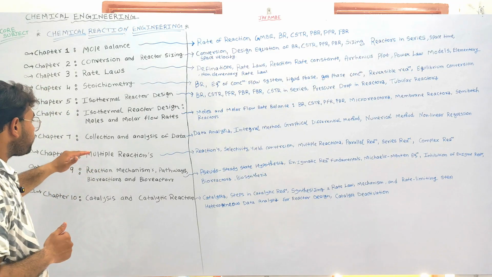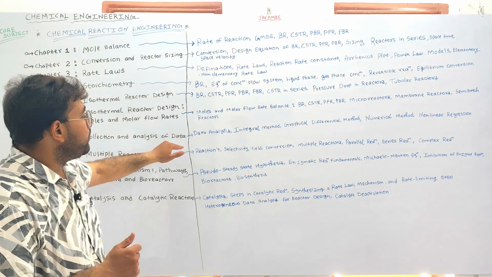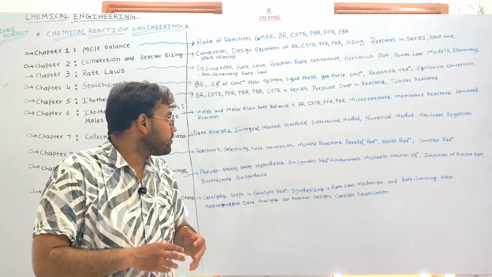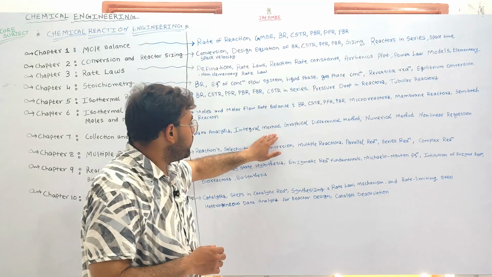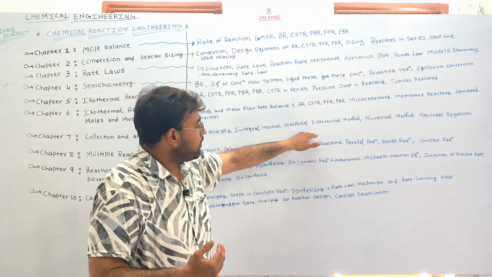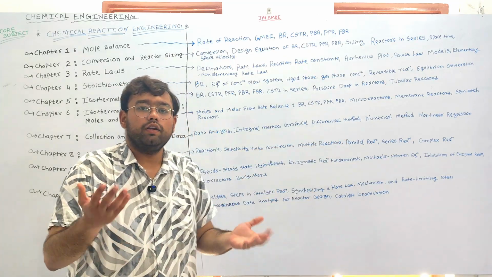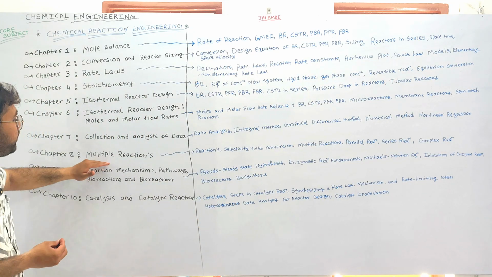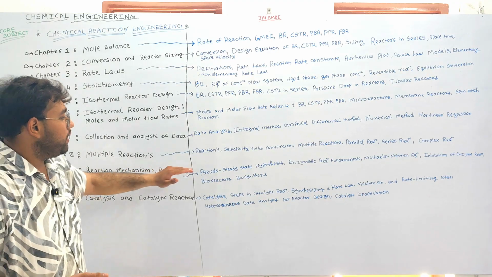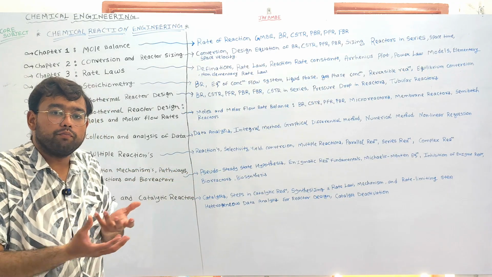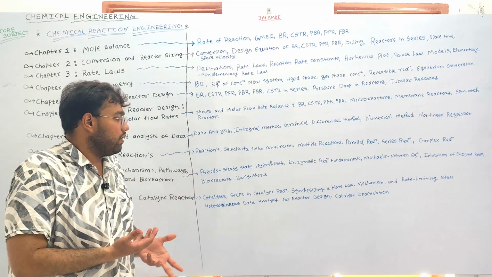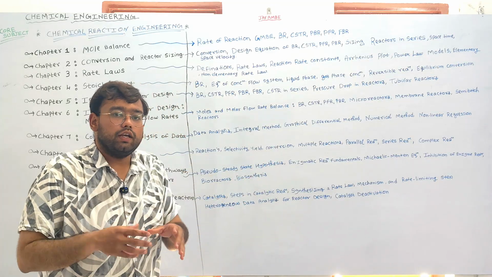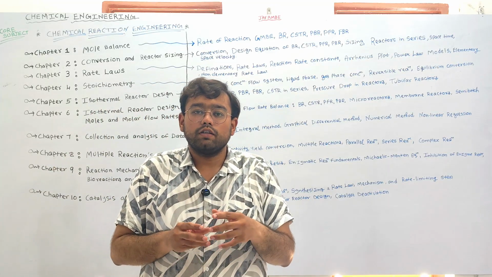Okay, so in chapter 7 we'll analyze the data obtained from the reactor system using the integral method, graphical method, differential method, numerical method, and nonlinear regression. In chapter 8 we'll understand multiple reactions, starting with the basic definition of the reactions. We'll understand selectivity, yield, and conversion.